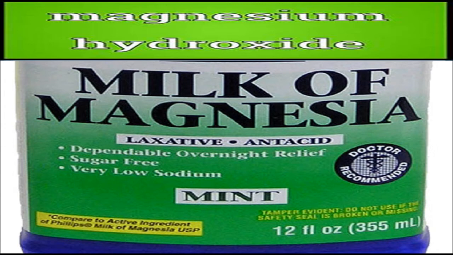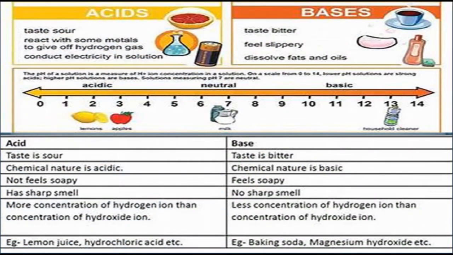Differences between acids and bases. Acids are sour in taste, and concentrated acids can cause skin burns, and care should be taken while handling acids. They turn blue litmus paper to red and also react with bases to form salt and water.